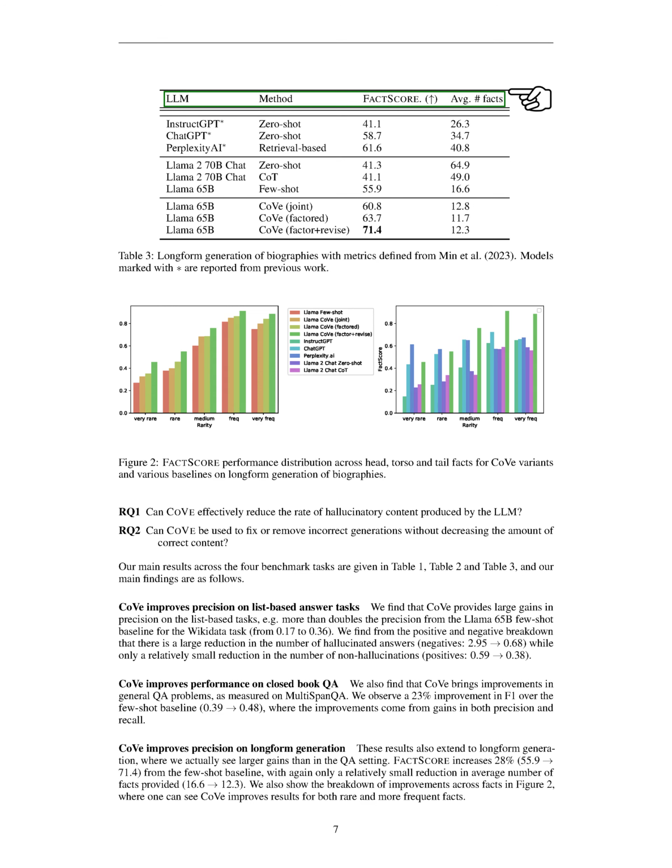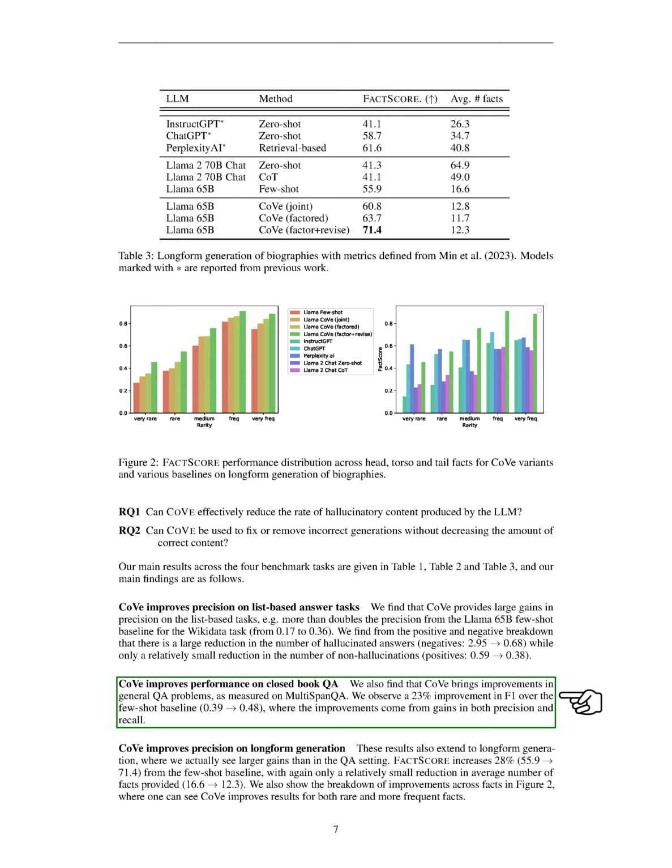CoVe significantly improves precision in tasks that require list-based answers. For instance, in the Wikidata task, CoVe more than doubles the precision from the Llama 65B few-shot baseline, from 17% to 36%. We also noticed a substantial decrease in the number of hallucinated answers, from 2.95 to 0.68, with only a minor reduction in the number of non-hallucinations, from 0.59 to 0.38.